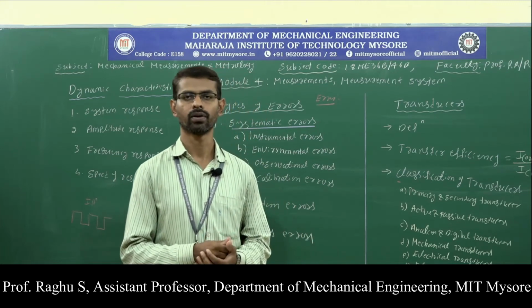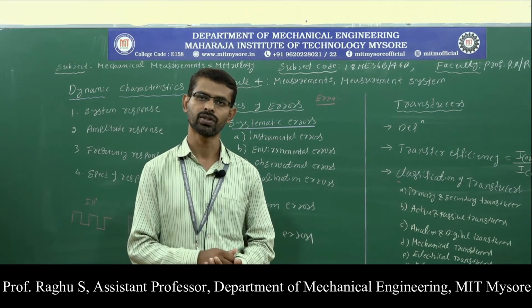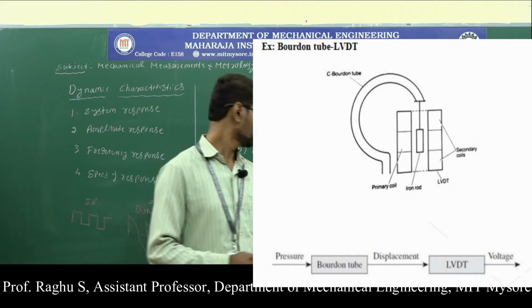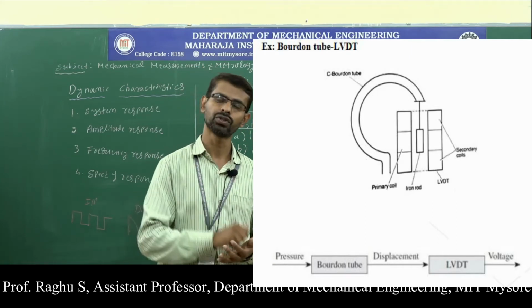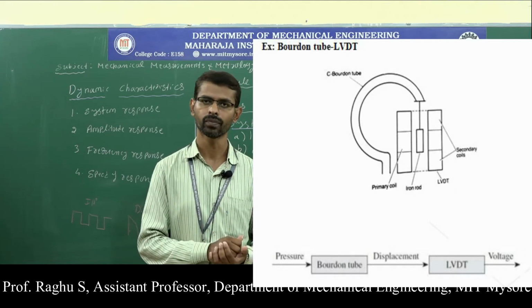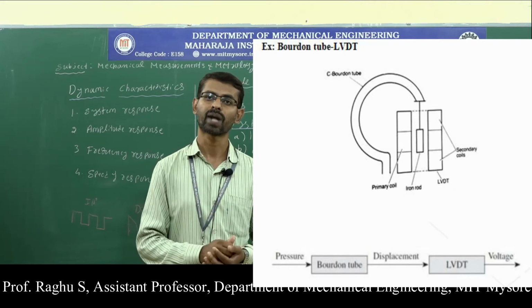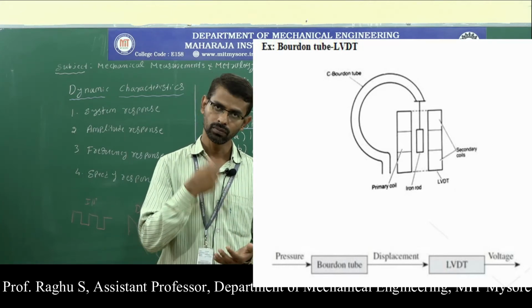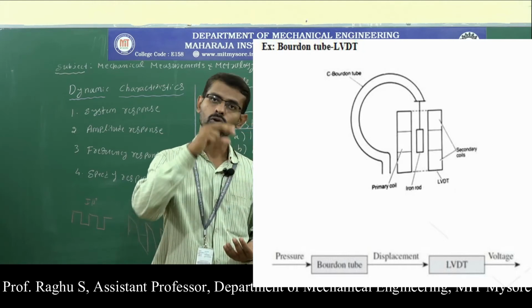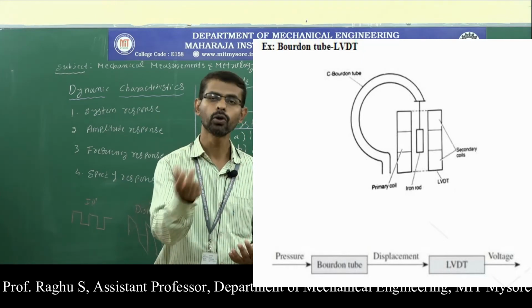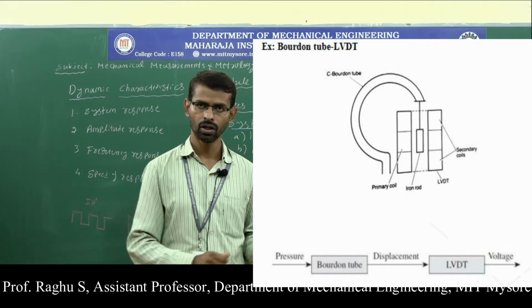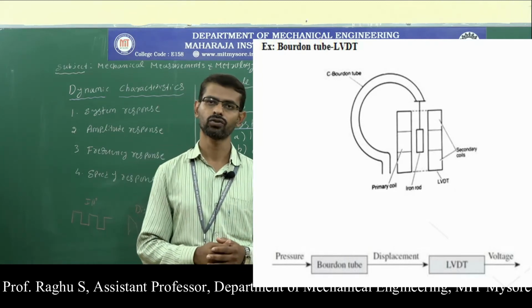Let us discuss them one by one. Most measurement systems consist of mechanical and electrical transducers. The first one, the mechanical transducer, detects the physical quantity to be measured and converts it into an equivalent mechanical form, and it is called the primary transducer. The second one, the electrical transducer, converts the mechanical signal into an electrical signal, and it is called the secondary transducer.